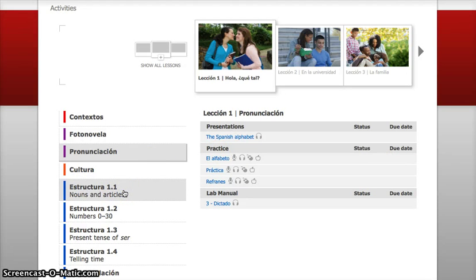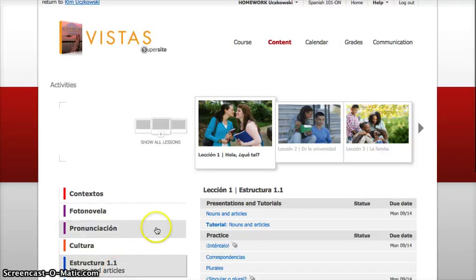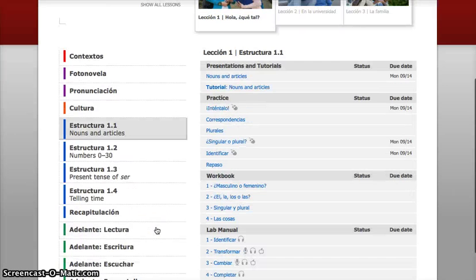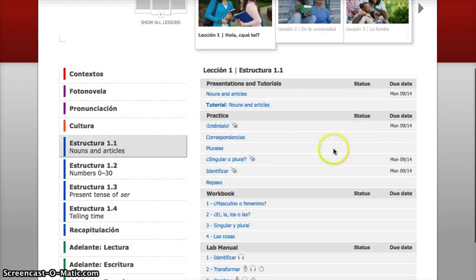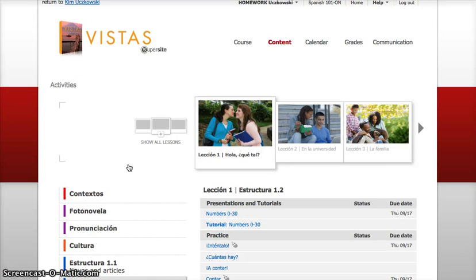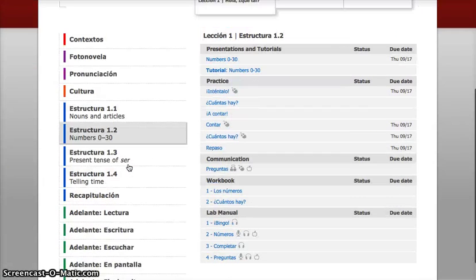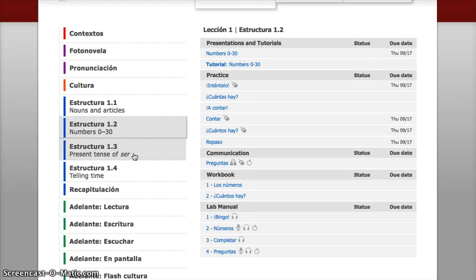You got estructura, 101, all the contextos and all the estructura, fotonovela, and recapitulación is going to be assigned. So we have contextos, fotonovela, estructura punto 1, punto 2, punto 3, punto 4, recapitulación, repaso, because that's a review, and only what is assigned is what you're going to complete. Okay, so if it has a due date, it is due. Those are the due dates.